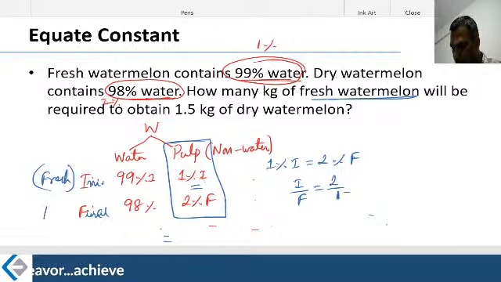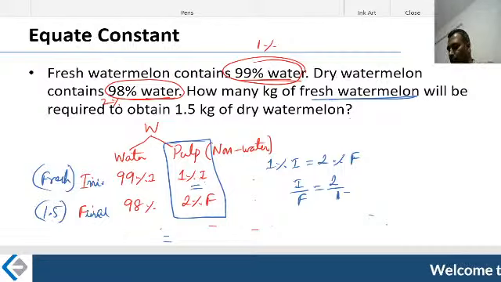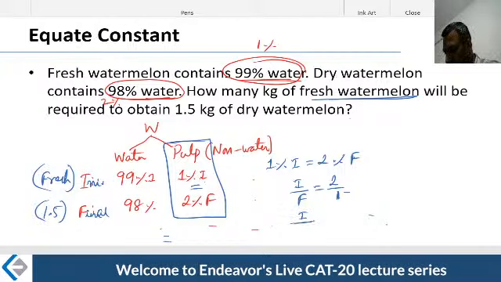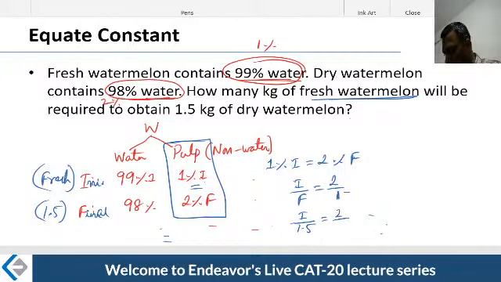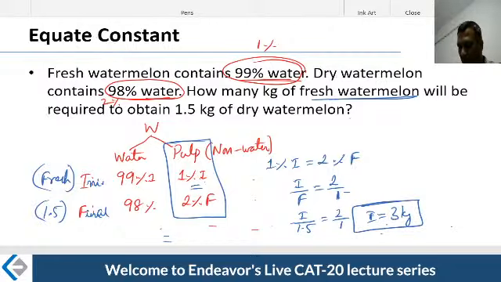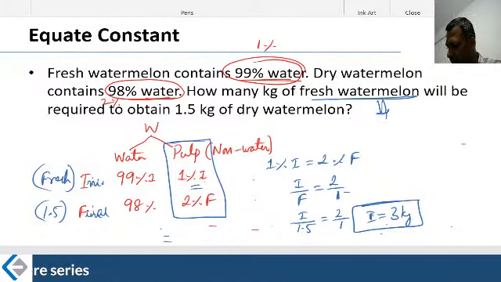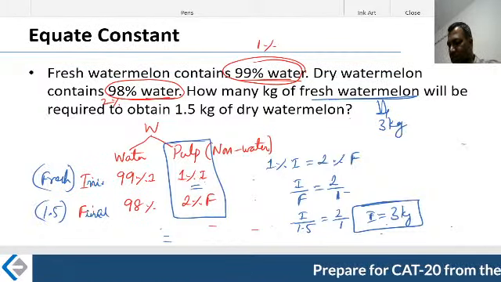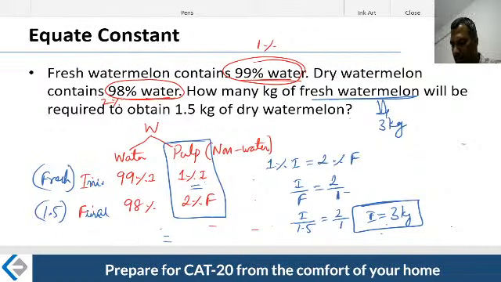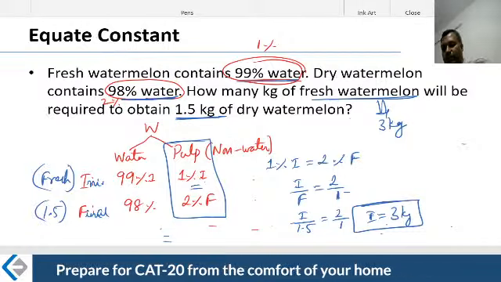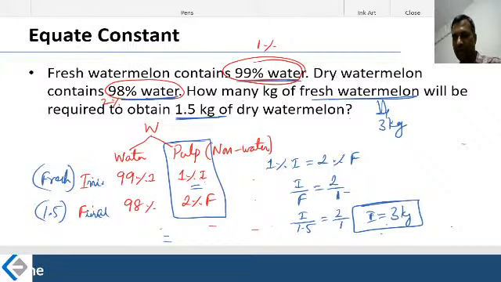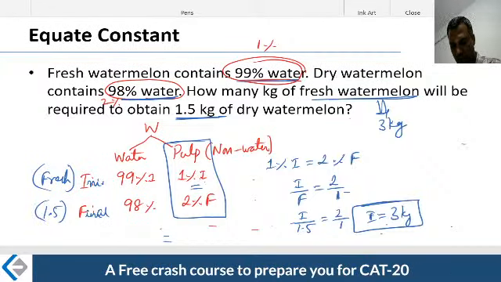If I want to obtain 1.5 kgs of the final product, therefore initial divided by 1.5 is equal to 2 divided by 1. Therefore, what is the value of I? The value of I is nothing but 3 kgs. What you are trying to say is, start with 3 kgs. After evaporation, when the water becomes 98%, starting from 99%, you'll be just left with 1.5 kg. Beautiful question.